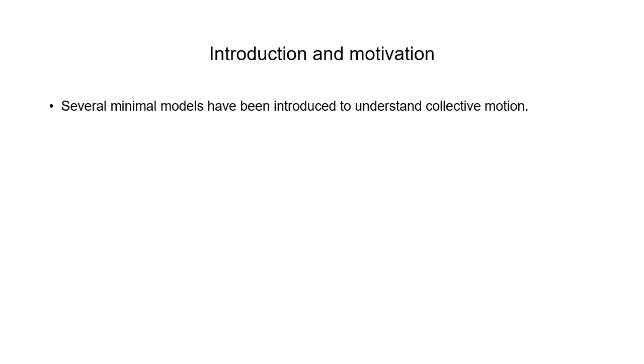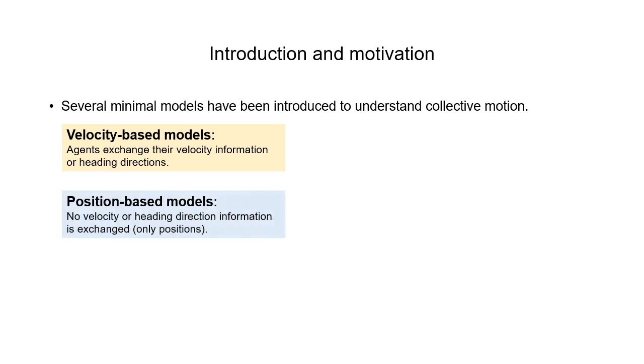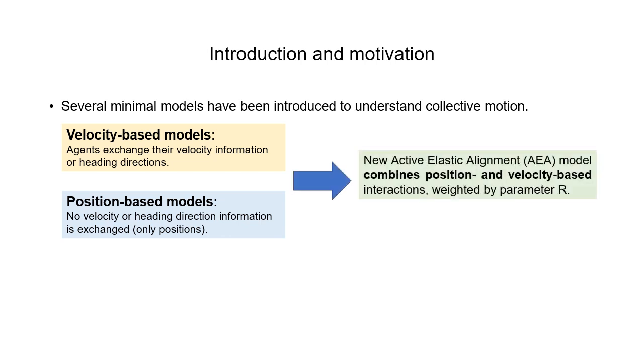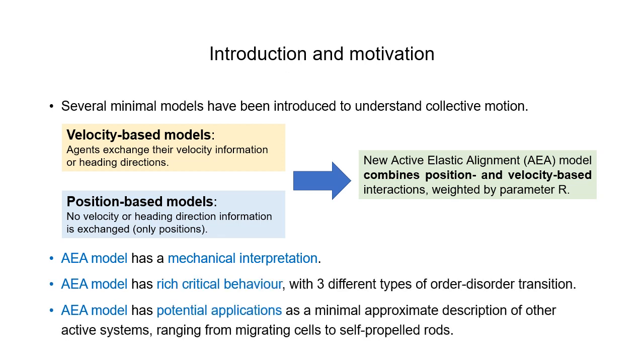We can classify the models of active agents that self-organize into collective motion into two classes: velocity-based, where the velocities or heading directions are matched between neighbors, and position-based, where only information on the relative positions is exchanged, not the velocities or headings. We introduce here the active elastic alignment model, which combines both while describing a mechanical system with elastic interactions. It has a mechanical interpretation, rich critical behavior, and multiple potential applications.